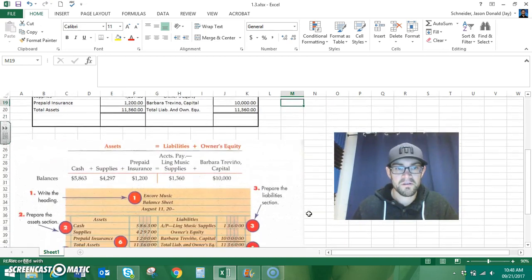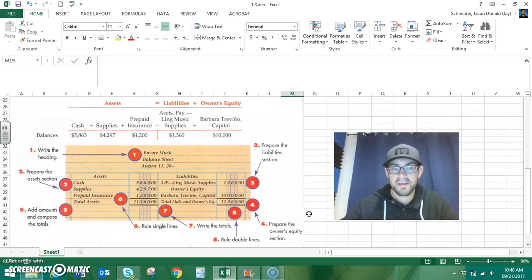In your textbook, what you're going to see is this picture. Again, it walks you through that exact same example that I just did. Again, you're going to have your heading. You're going to put in your assets. You're then going to put in your liabilities and your owner's equity. You can total them using the sum function. When you see the assets equals liabilities and owner's equity, then you know you're good to go. You can write in your total assets, your total liabilities and owner's equity, and you can rule it. Balance sheet. Pretty simple. I think you can do it.